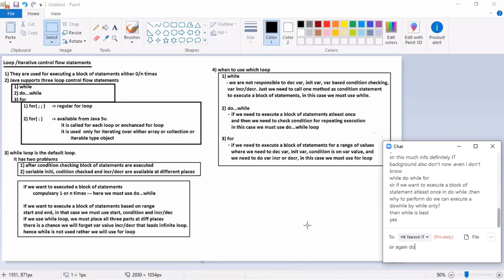So tell me, which loop are we using more? While, do while, for? 80% of the code will go with for. 15% of the code will use while. And the remaining 5% of code will have do while. Do while is very rare. Maybe 1%. Not even 5%, 1%.